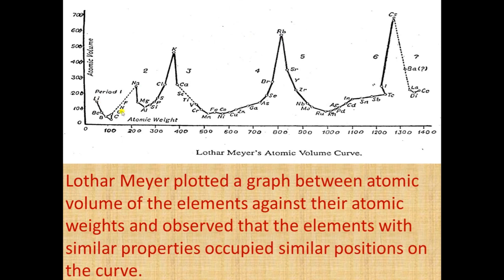In the same way, fluorine is present here, chlorine is present here, bromine is present here, and iodine is present here. All these elements occupy similar positions, so they have similar properties. This graph is known as Lothar Meyer's atomic volume curve.